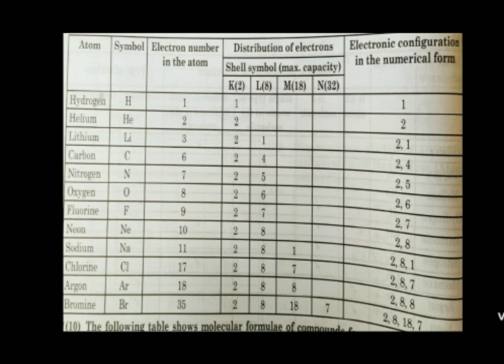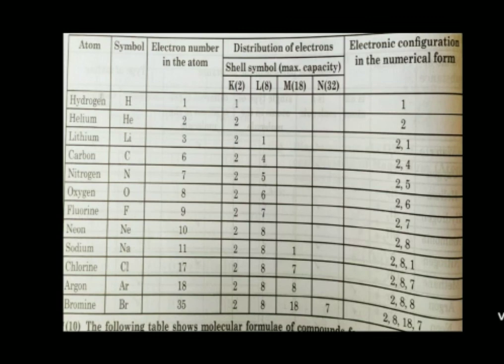So 2 in first shell, remaining 6 are in next shell. Fluorine F, 9 electrons. 2 in first shell, remaining 7 are in next shell. Neon, symbol is Ne. Total electrons present in the atom are 10. So 2 in first shell and remaining 8 in next shell.